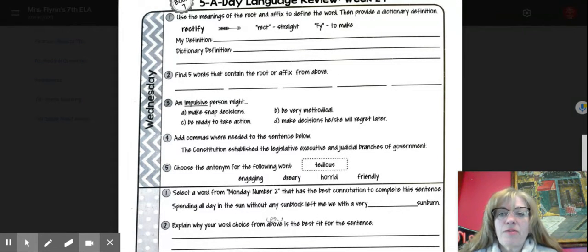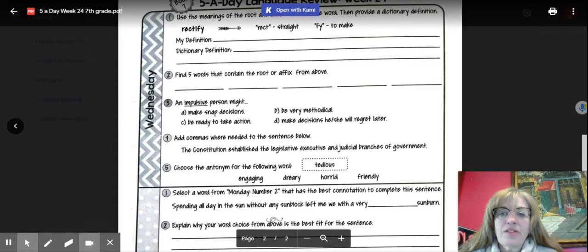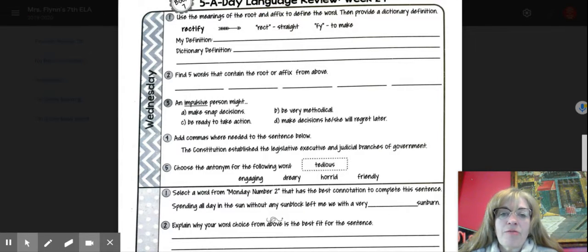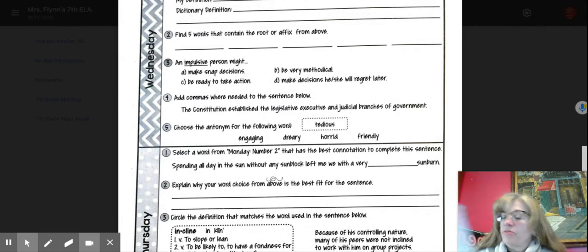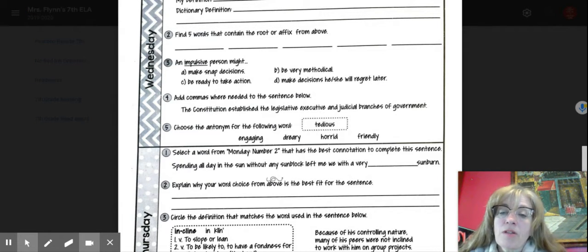For the Wednesday, you have the word rectify. So put your pieces together and then look up the definition. And then 5 words that have either the rect part or the end with fy. An impulsive person for number 3. You want to be choosing, you might want to look up what impulsive means. We all have times when we're impulsive, but 3 things.